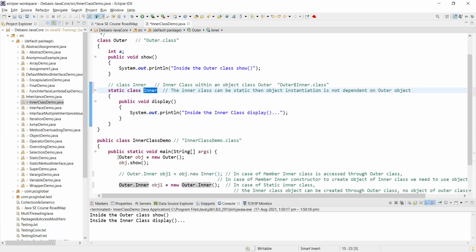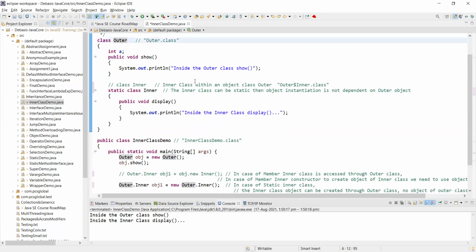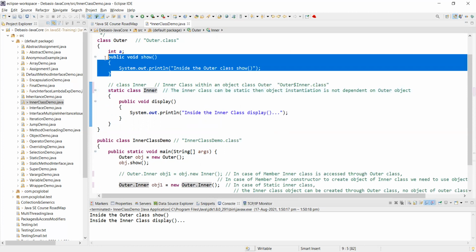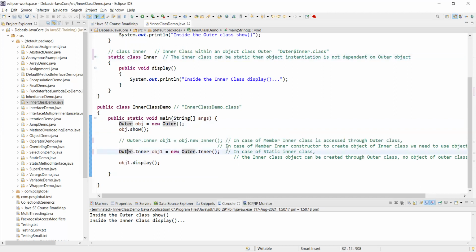Suppose there was no method here, and I have no intention of using outer. Outer hosts the inner. I will not use any method of this. Let's see what is the definition.